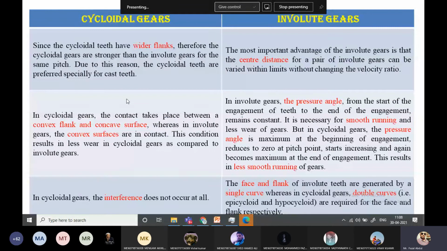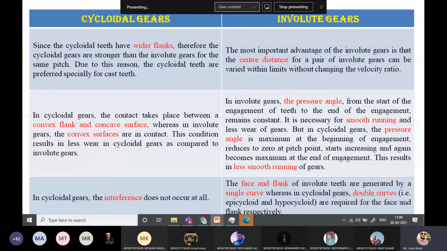Some differences are there between cycloidal gears and involute gears. This difference is very important for the 2 marks short answer questions. Since cycloidal teeth have a wider flank, cycloidal gears are stronger than involute gears for the same pitch. Due to this reason, cycloidal teeth are preferred especially for cast teeth. This is one advantage of the cycloidal.